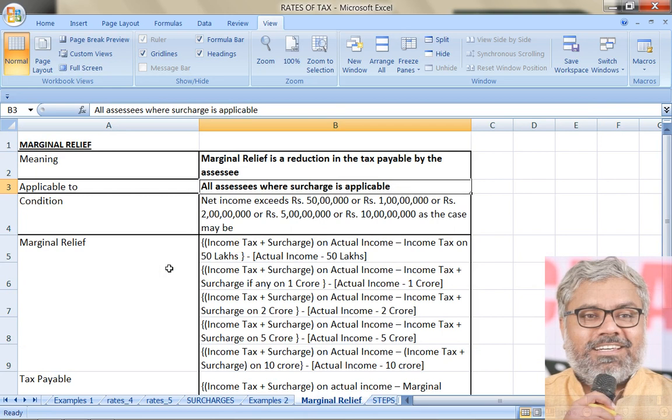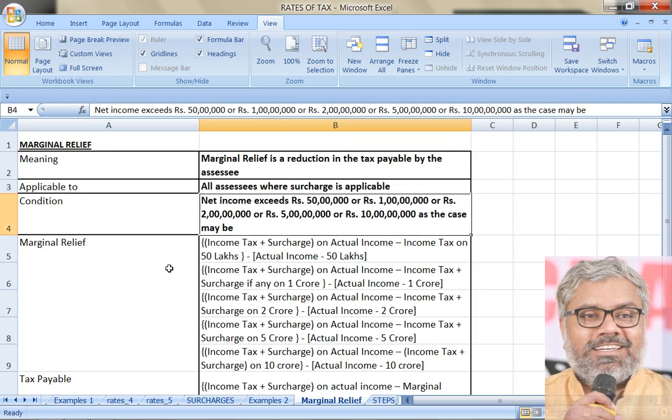Because the income of the SSE has exceeded the threshold marginally, by a narrow margin, this relief is going to be given to the SSE. So when will this be applicable? Where the net income exceeds any of the thresholds. For individuals, it could be 50 lakhs also. For individuals, for everybody actually. This 1 crore is a threshold that is applicable for all SSEs, we can say. For individuals also 1 crore is there. For firms, LLPs, cooperative societies, local authorities, domestic company, foreign company, for all of them 1 crore threshold is common.